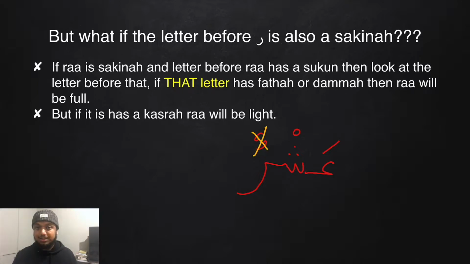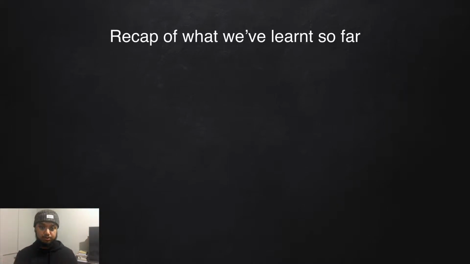that means ra is sakina, it now has a sukoon, so we must look at the letter beforehand. Okay, that is also sakina, so we look at the letter before that. Oh look, we have a fatha here, so that means this ra will be full mouth. As I've stated, this situation only really applies when you are stopping on the ra, when we're doing waqf, when you're stopping. So before we move on to the exceptions, let's have a recap of what we've learnt so far.